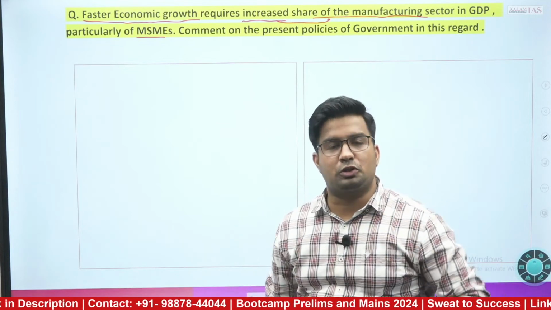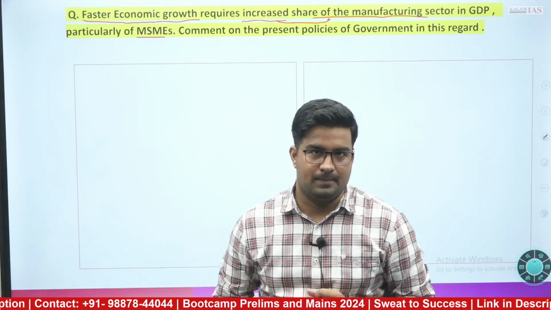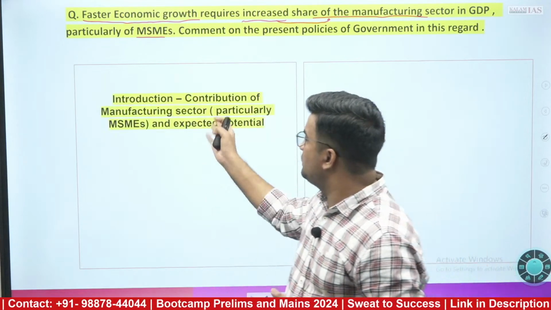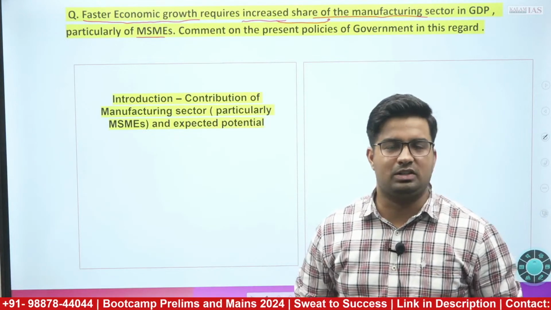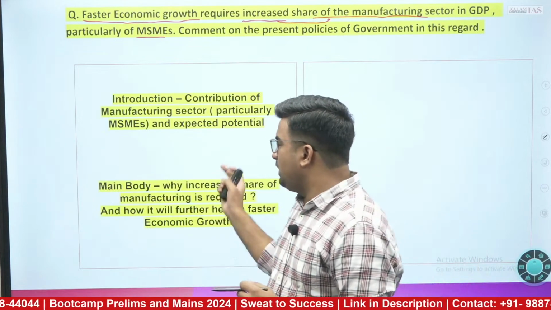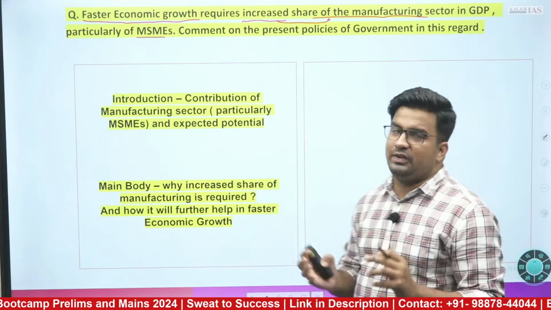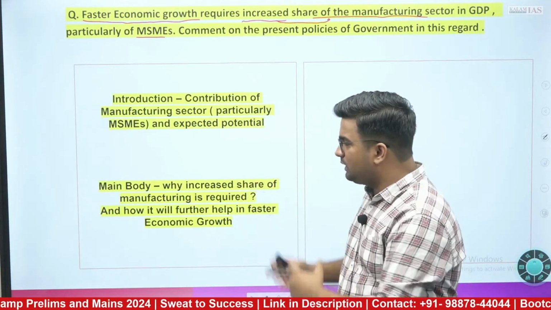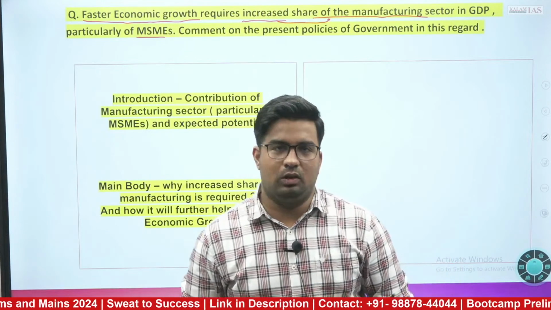That means we need to show the importance of manufacturing and MSME here. And for that, you can introduce with the expected potential and the current contribution of manufacturing or particularly MSME. Furthermore, in the body part, we need to tell why increased share of manufacturing is required, what its importance is, and how it will further help in faster economic growth.